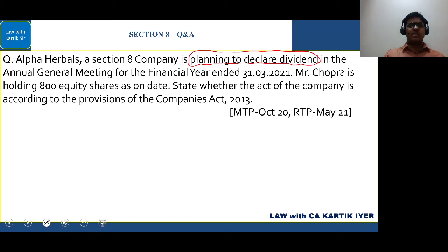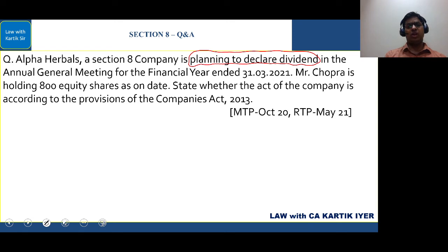Now understand this. Section 8 company, by chance if they earn any profit, the profit cannot be distributed as dividend. Second, by chance if they earn profit, it has to be used only for the objects for which the Section 8 company has been formed. They cannot transfer the profit, or they cannot distribute the money as dividend. That is completely prohibited.